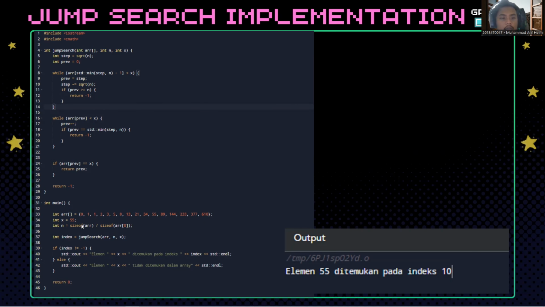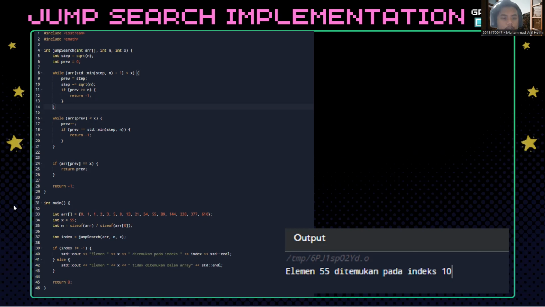Integer x equals 55, the element to search for in the array. Integer n equals size of array divided by size of array 0, to determine the length of the array.